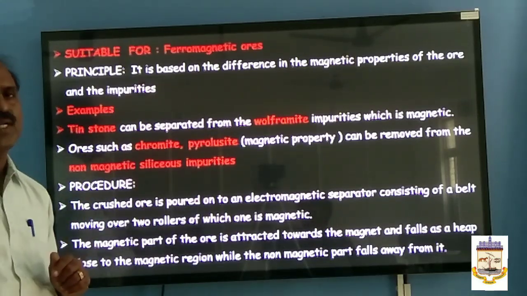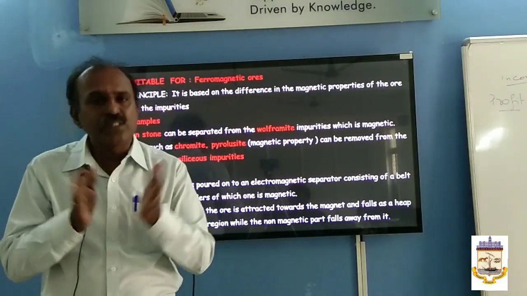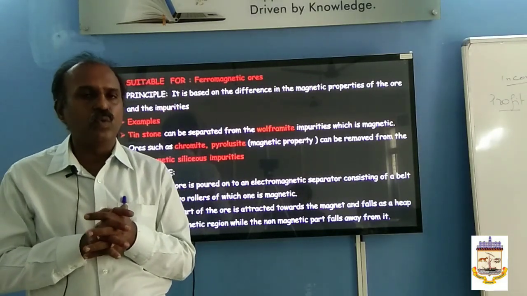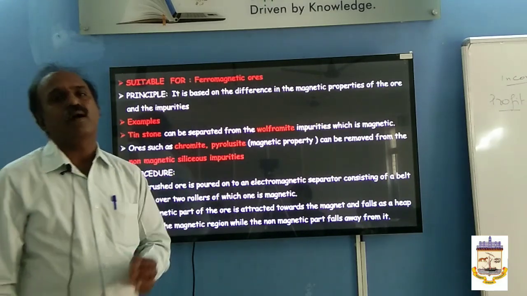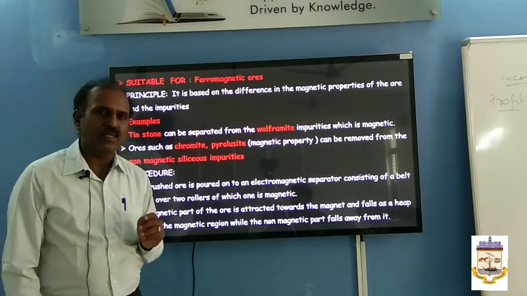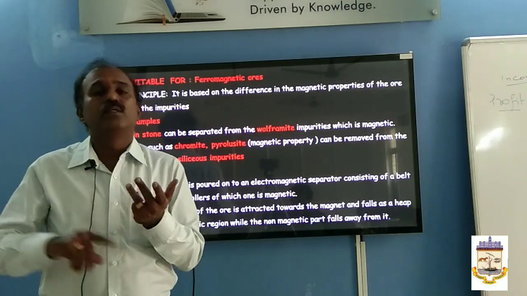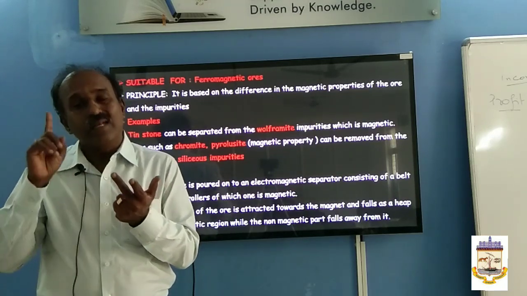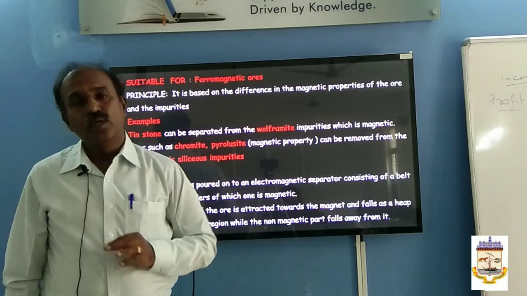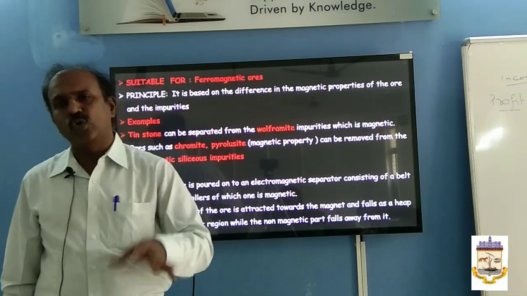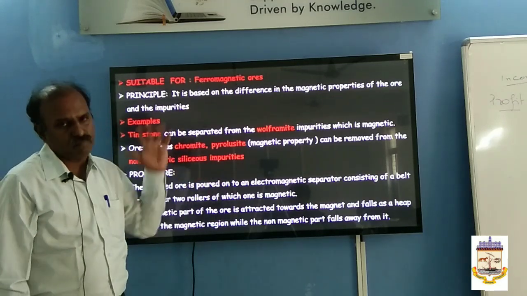So remember students, we can concentrate the ore, we can increase the percentage of metal in the ore by a process called concentration, ore dressing or ore enrichment. This can be done either by gravity separation, froth flotation, or chemical leaching, or by magnetic separation. Depending upon the nature of the ore and nature of impurity, you can choose any one of these methods.